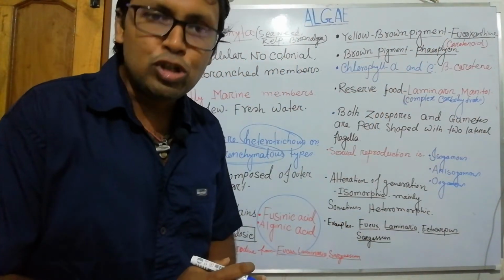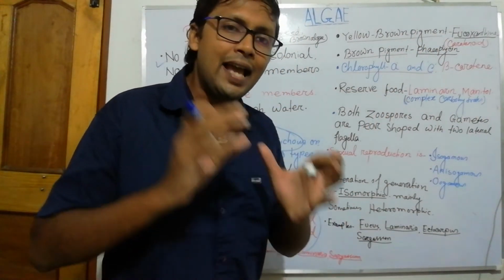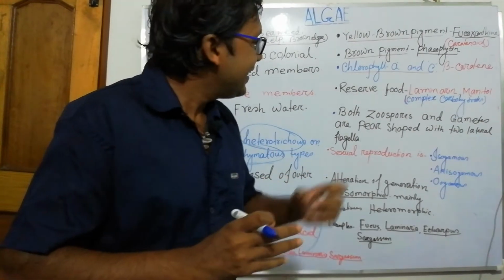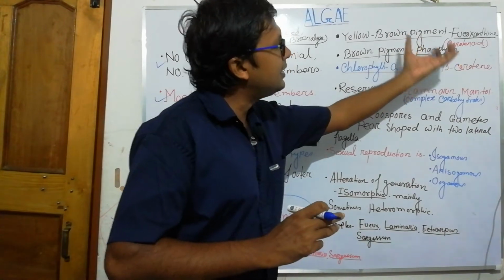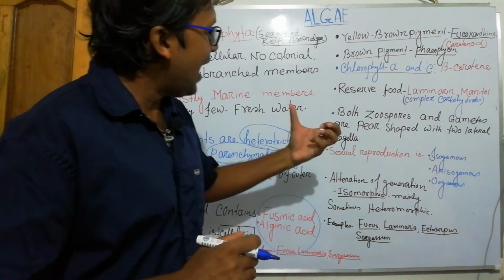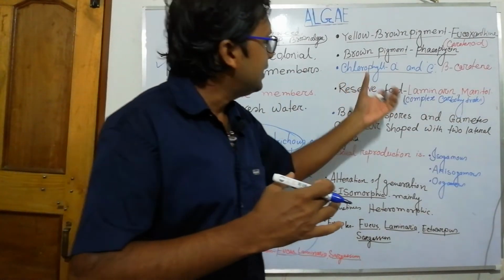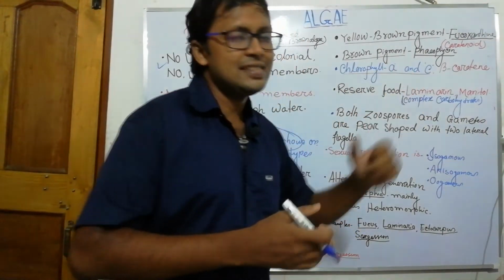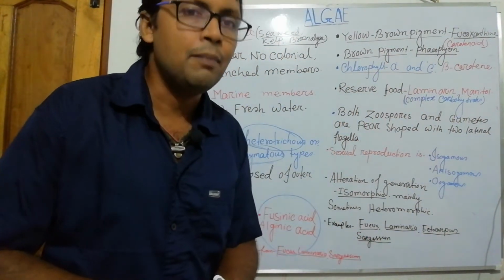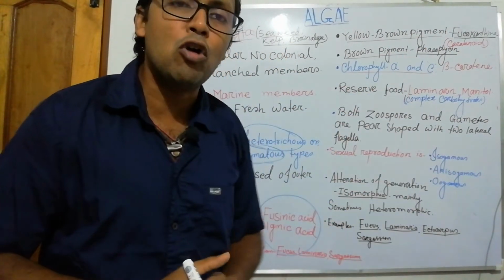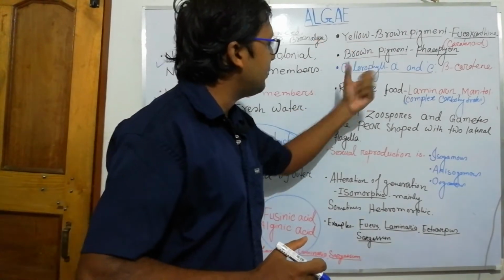We know that carotenoid is carotene and xanthophyll, which together constitute the carotenoid structure. Fucoxanthin is a carotenoid structure, and in this case chlorophyll A and C are masked by the fucoxanthin. So why is fucoxanthin expressed as a brown pigment? This is very important.